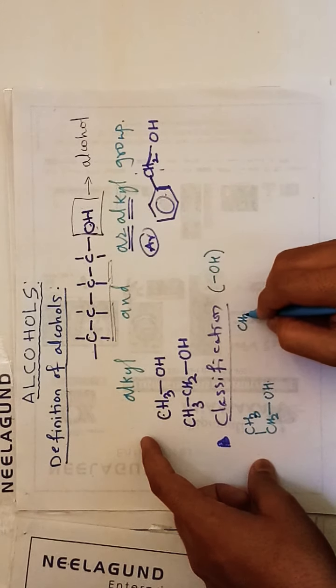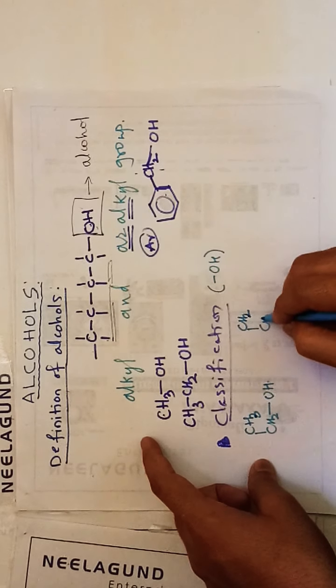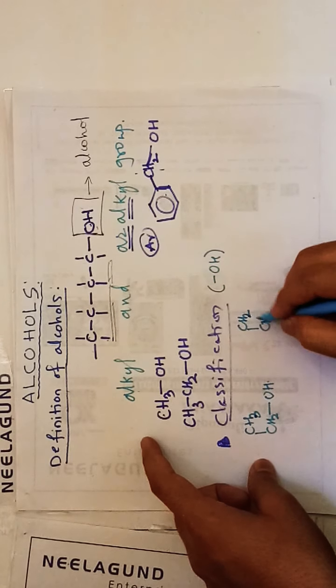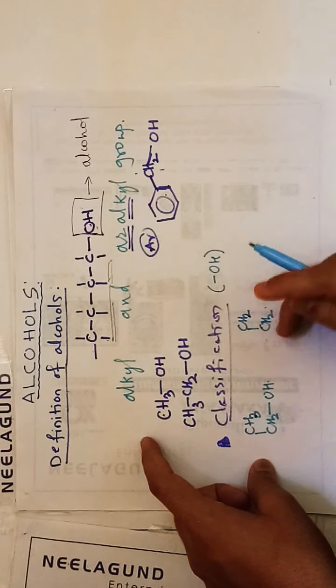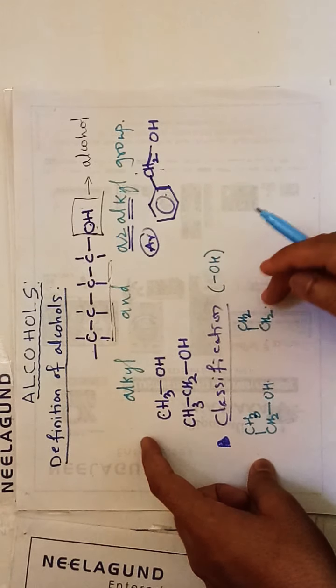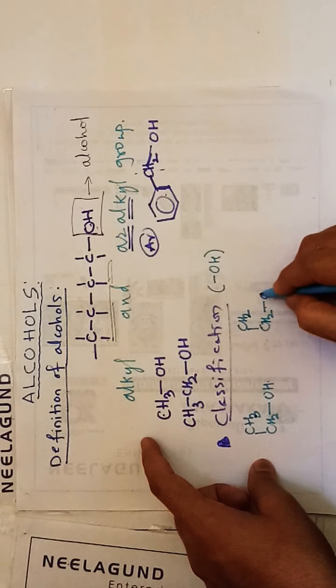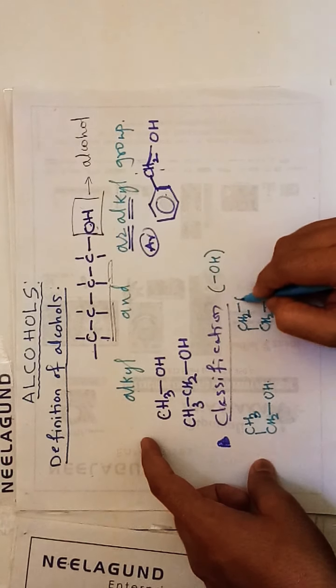Then another one, CH2 CH2, here 1 2 3, so one hydrogen, two hydrogens, another bond we need, which we fulfil by OH.